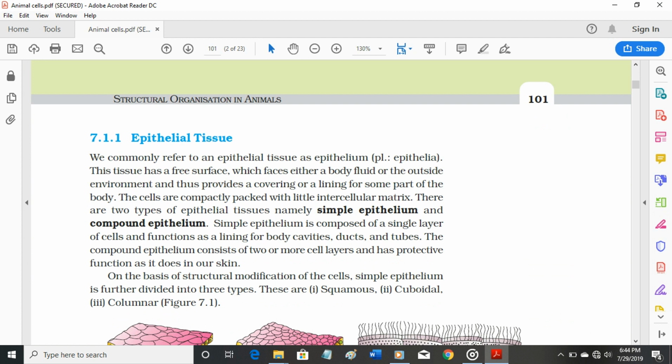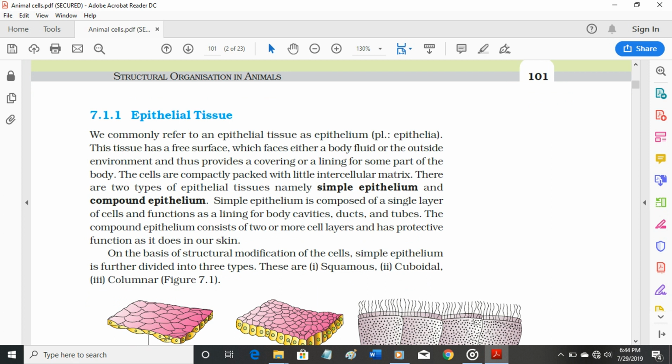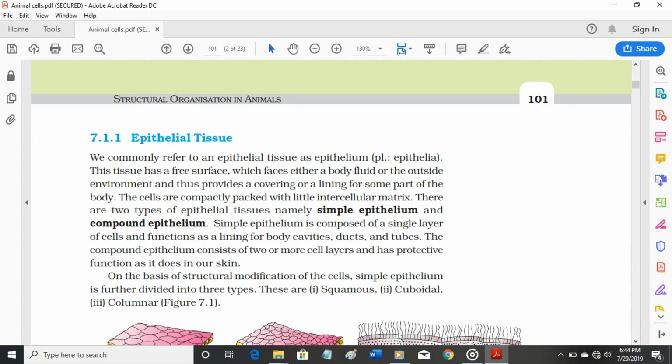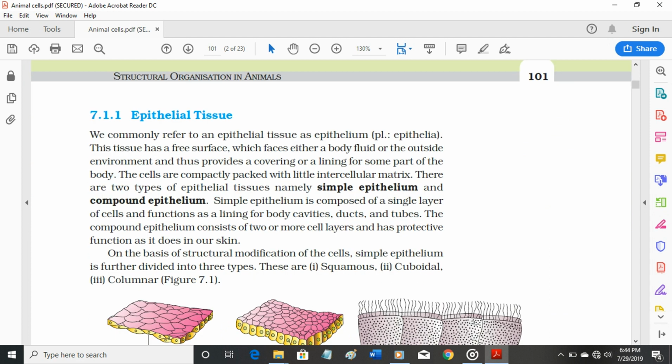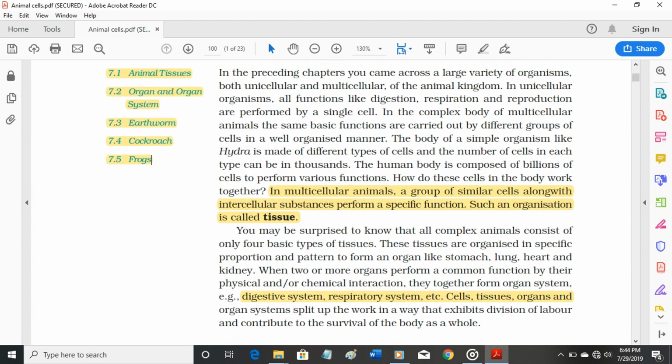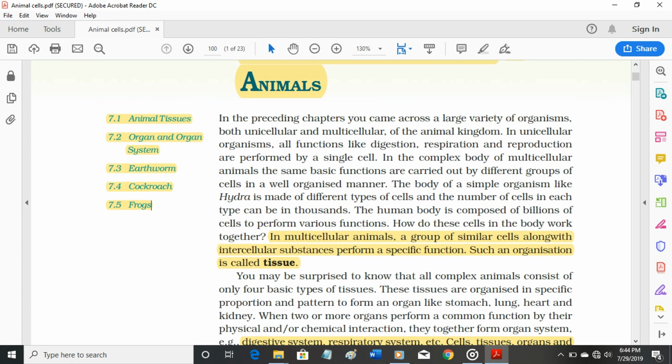Chapter 7, Structural Organisation in Animals. 7.1 Animal tissues. 7.2 Organ and organ system. 7.3 Earthworm. 7.4 Cockroach. 7.5 Frogs.